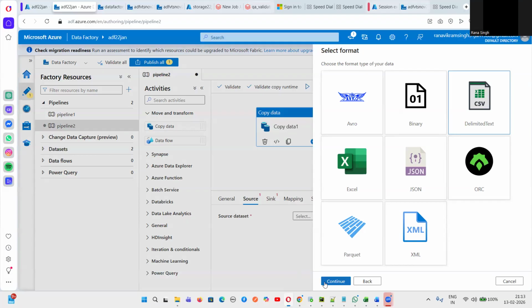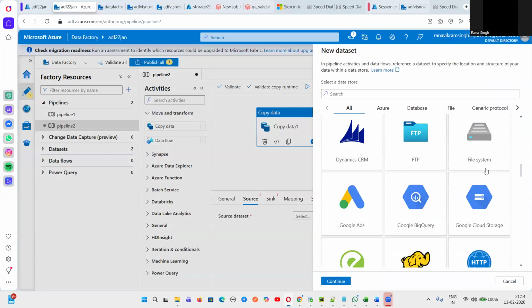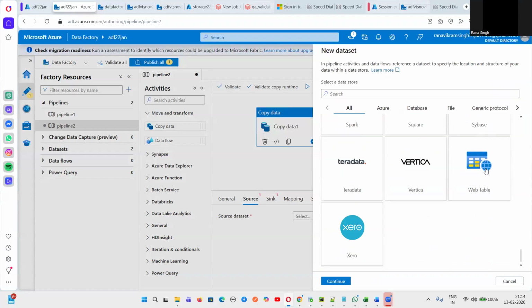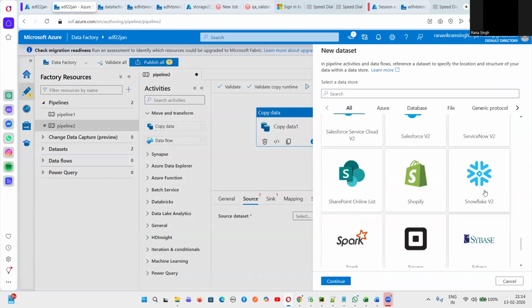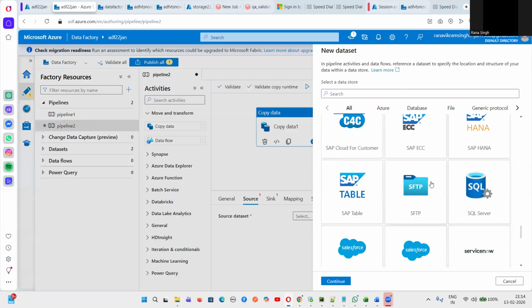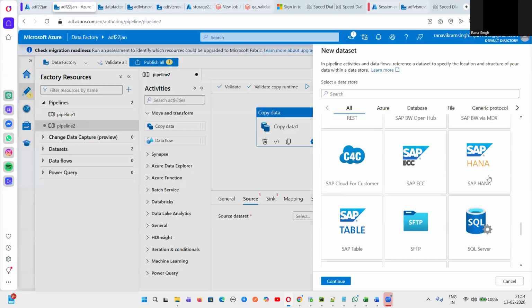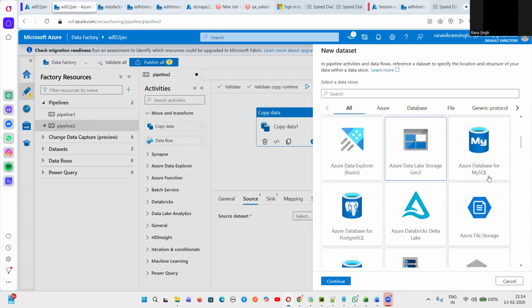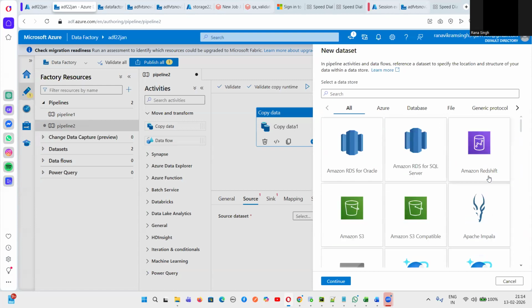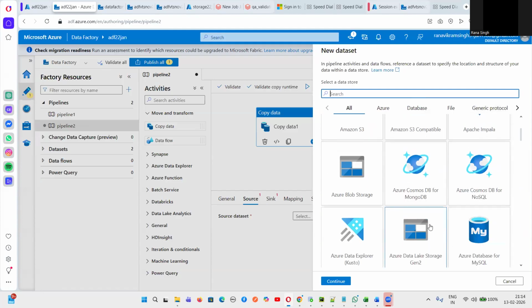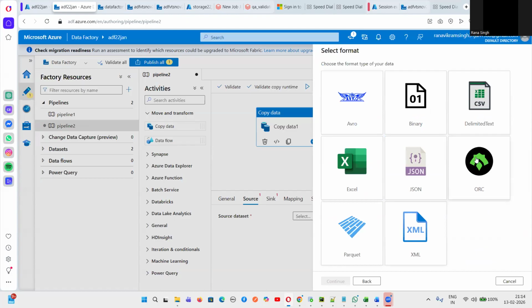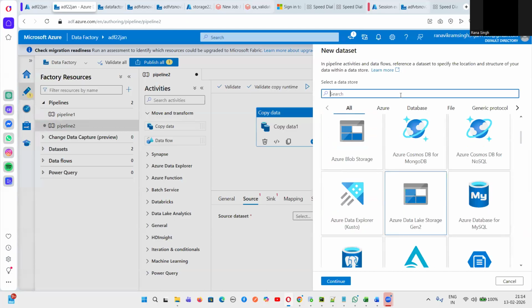If you have any doubts, please feel free. So the sources can be only cloud-based, whatever services it is providing. These are the Azure services it is providing, only cloud-based services. Let's suppose Snowflake can be a source. There can be SQL Server as a source, SFTP as a source, SAP HANA as a source. So whatever services it will provide, only that can be the source. It cannot be apart from the services it is providing. Okay, so cloud-based services, whatever is available in this list, only that can be taken as the source. So let's suppose, it cannot connect to on-premises? No, no, no.